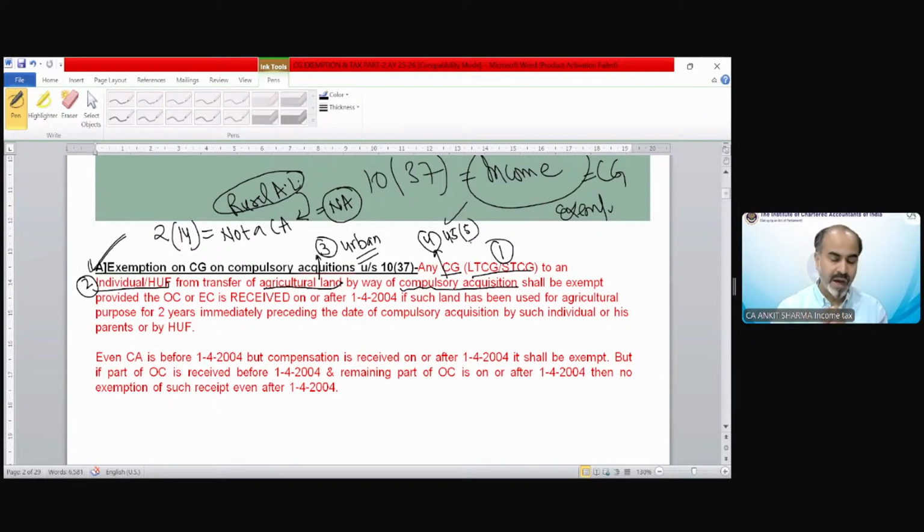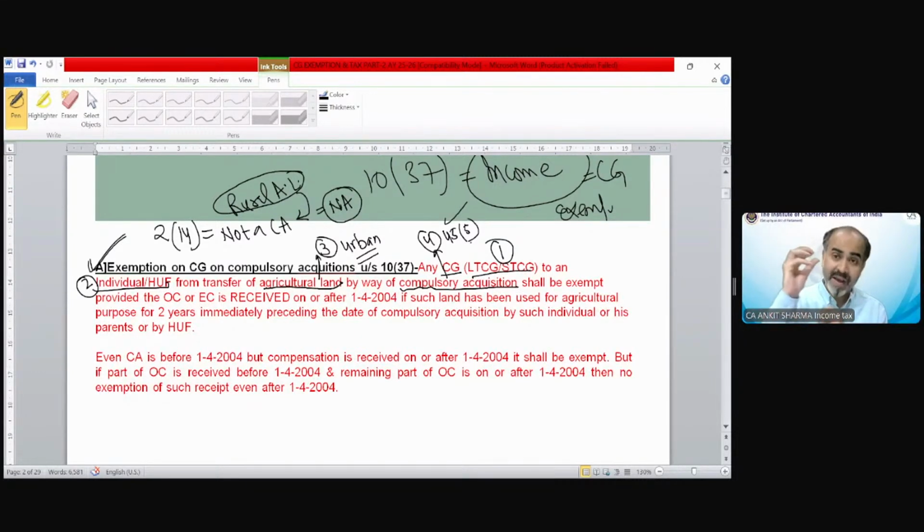Suppose I am living in a city and I have a residential house, and in the same city I have agricultural land in an urban area. The government decides to acquire both my agricultural land in the urban area as well as my residential house under compulsory acquisition. They decided to pay me 50 lakh rupees for my residential house as compensation and 80 lakh rupees for my agricultural land.